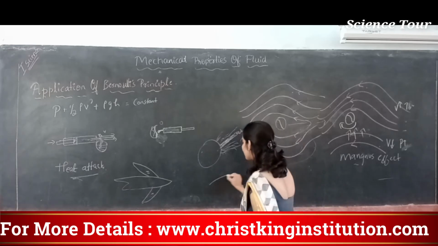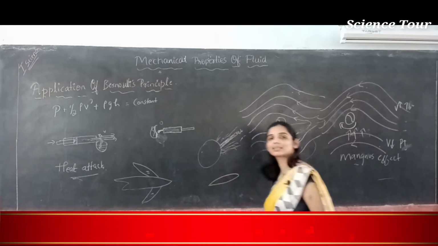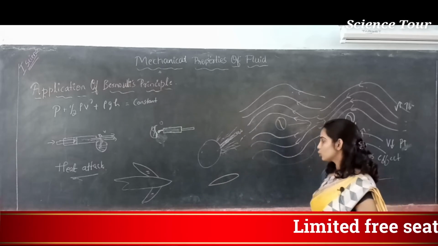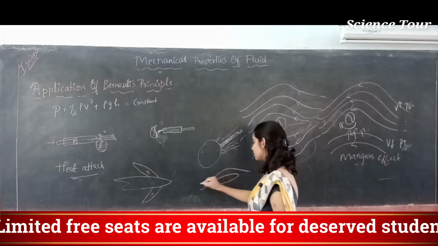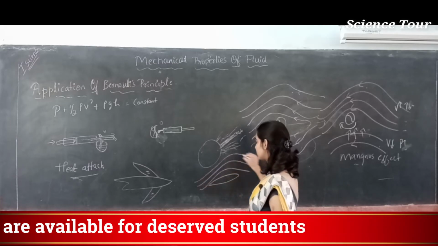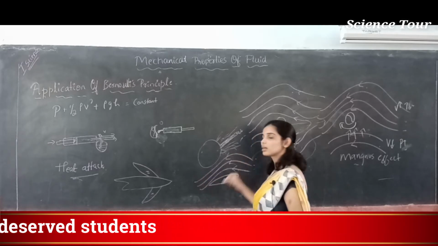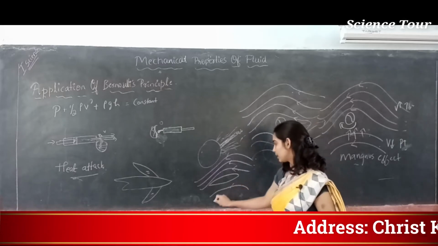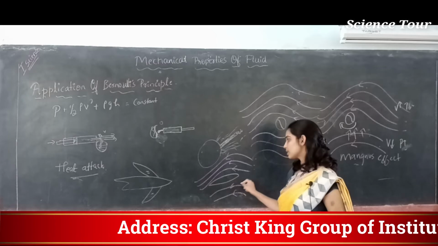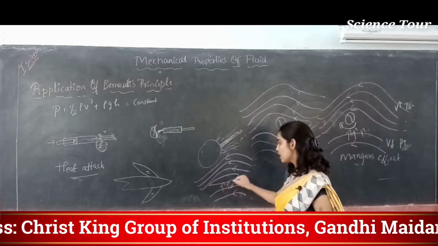See, airfoils will be of this shape. The air layers on the top of it will be like this. They will experience more speed, whereas on the bottom they will be like this. They will experience less speed. So they will experience upward thrust.